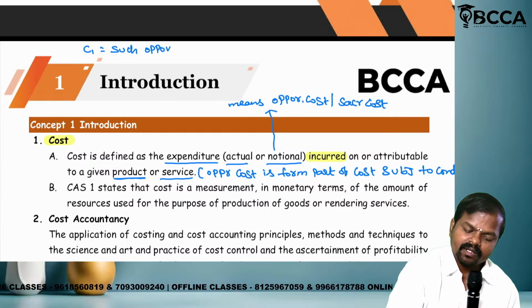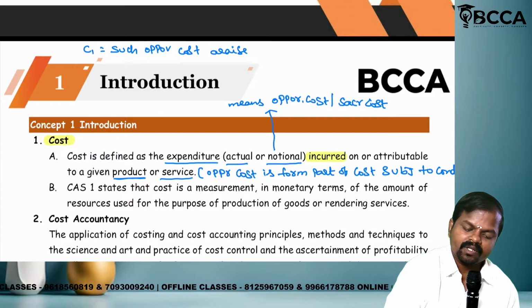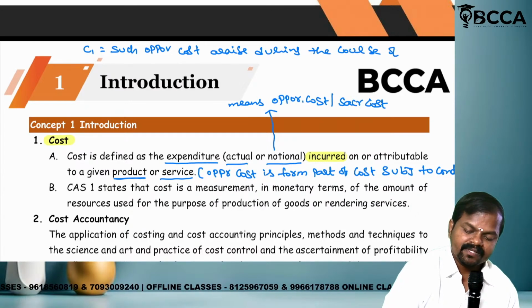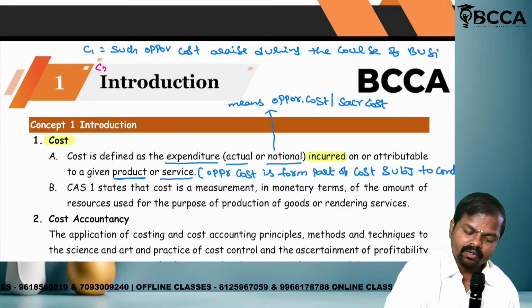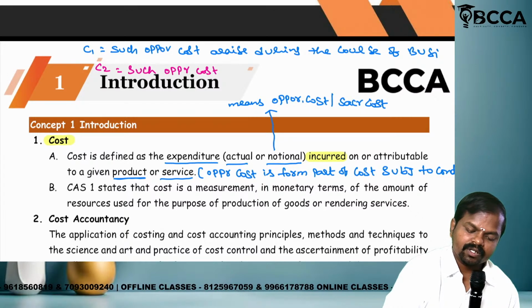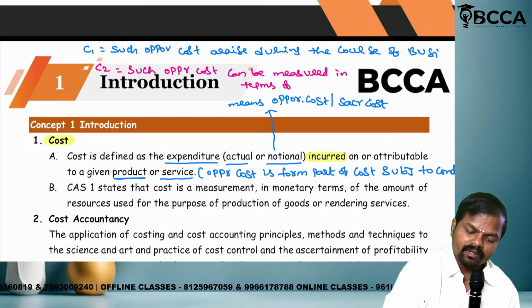opportunity cost arise during the course of business. Condition number 2, such opportunity cost can be measured in terms of money.